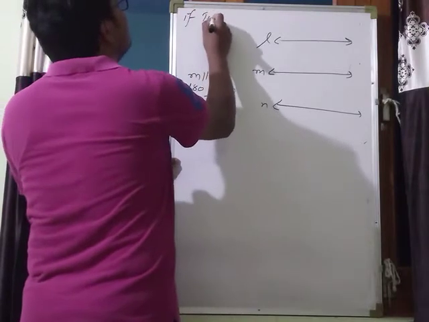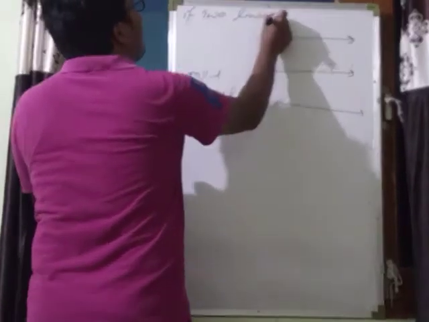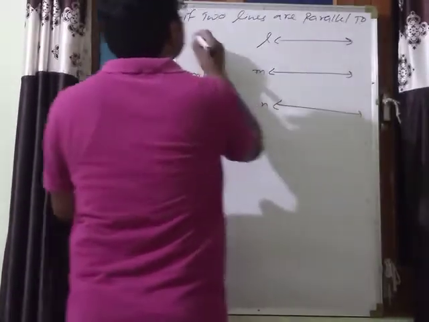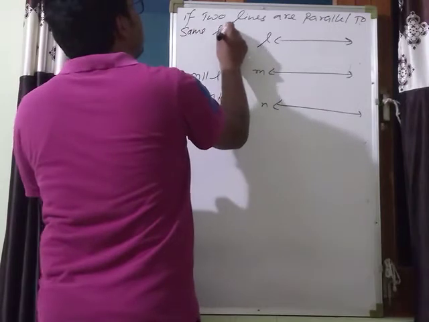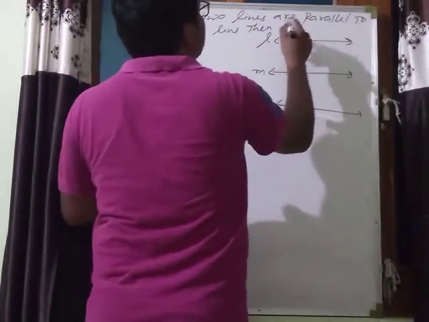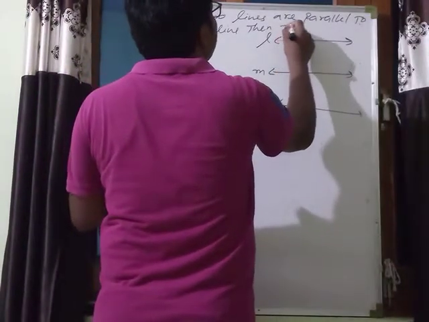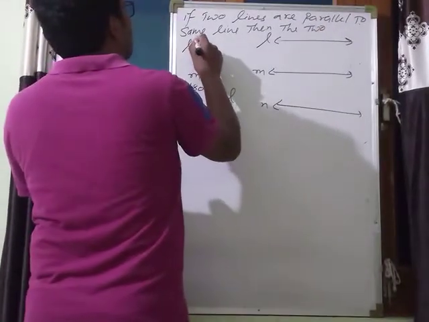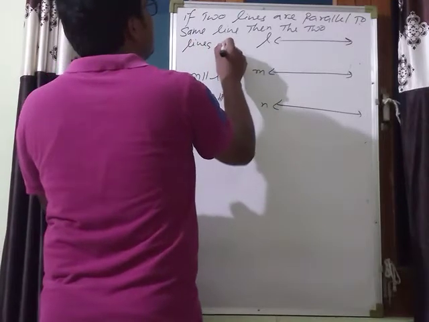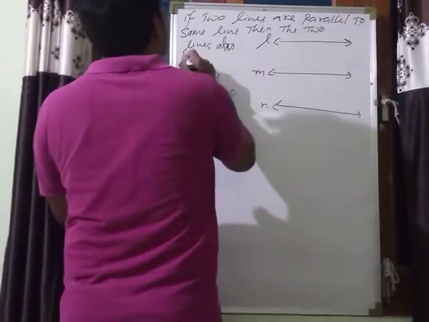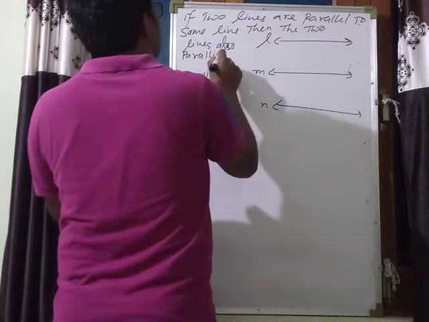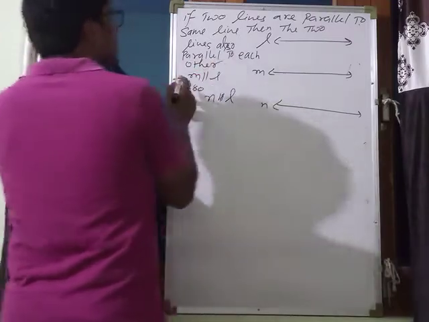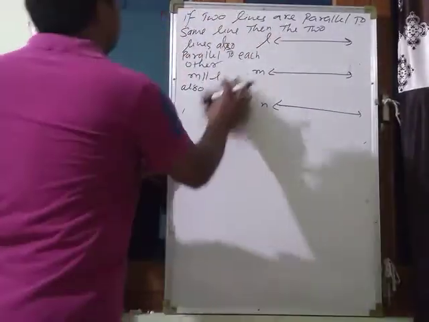If two lines are parallel to same line, then the two lines are also parallel to each other. Okay, so what is given here?